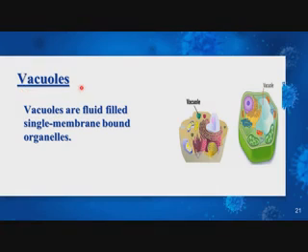Okay, the last cell organelle given in your book is the vacuole. Vacuoles are fluid filled, single membrane bound organelles. In a plant cell one large central vacuole is present, and in animal cells small vacuoles are present. And vacuoles are fluid filled, single membrane bound structures.